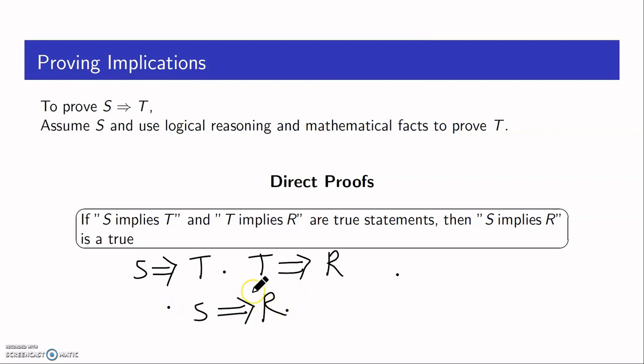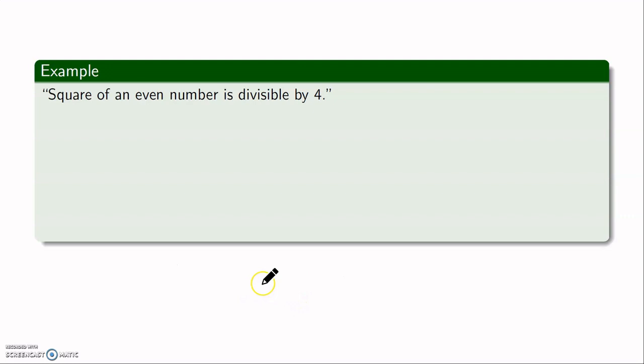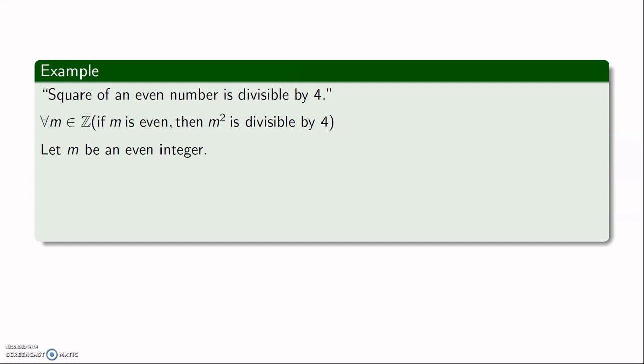Okay, now look at this. Square of an even number is divisible by 4. That means if you take any even number, its square is going to be divisible by 4. So for all integers m, if m is even, then m square is divisible by 4. I can put it in this way. Now I want to prove this.